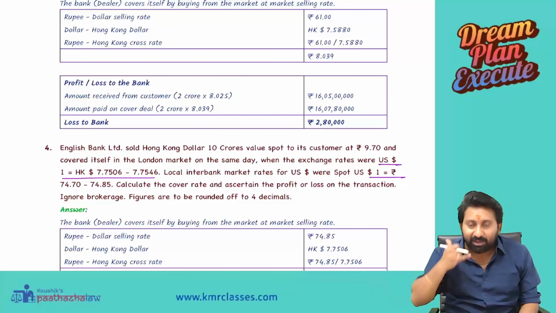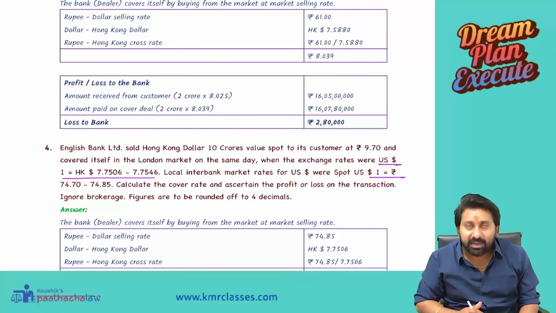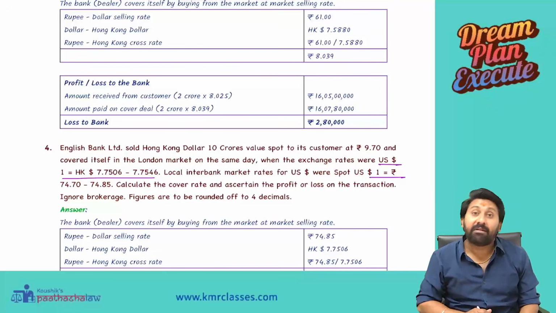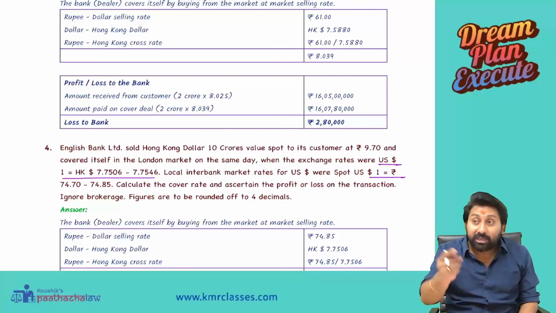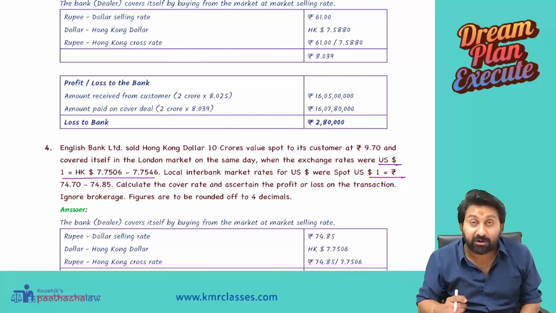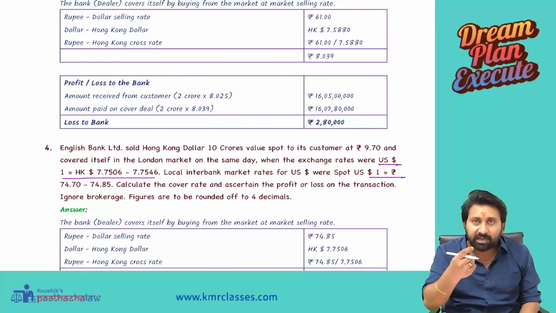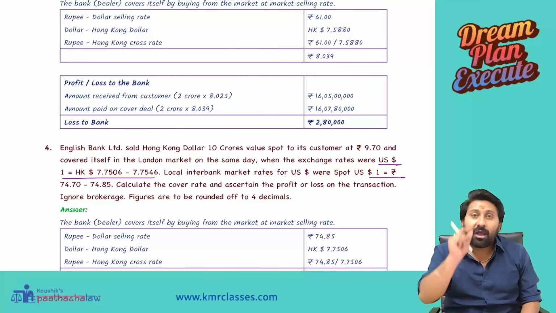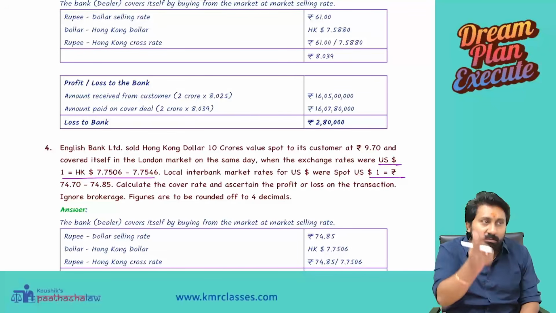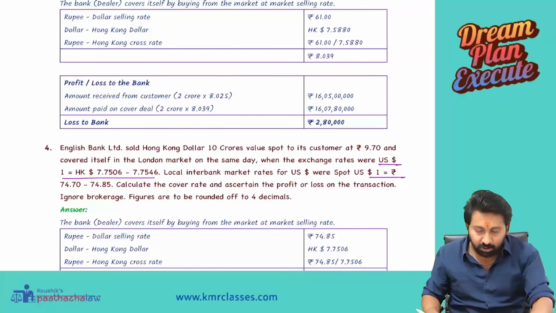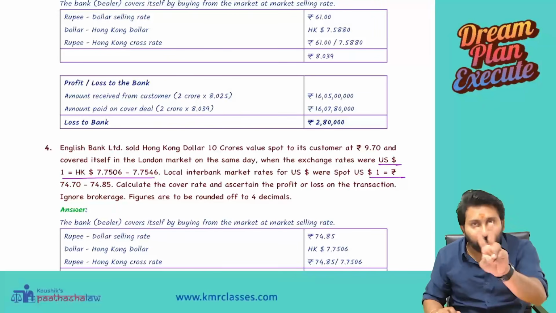We went. We called the interbank. We asked, interbank, do you have Hong Kong dollars? I want them. They said, yes, we have Hong Kong dollars. Okay, I will buy. Then we will tell them, give me a quotation for 10 crore Hong Kong dollars, I will buy. For each Hong Kong dollar, how many rupees do I have to pay? Give me one quotation. Then they gave 2 quotations.